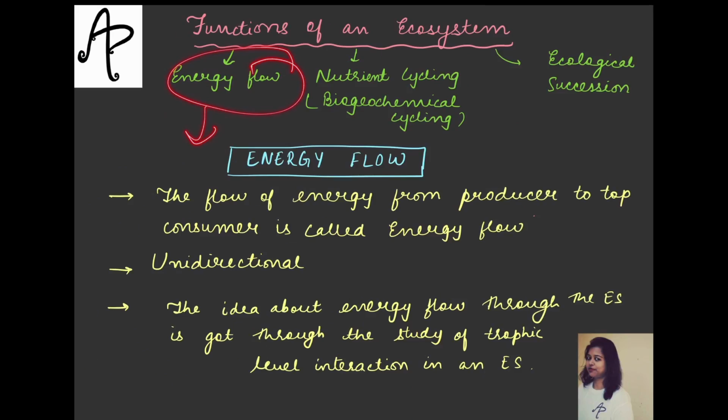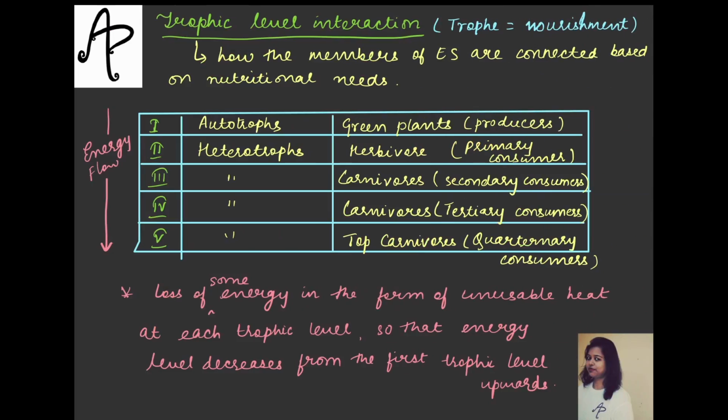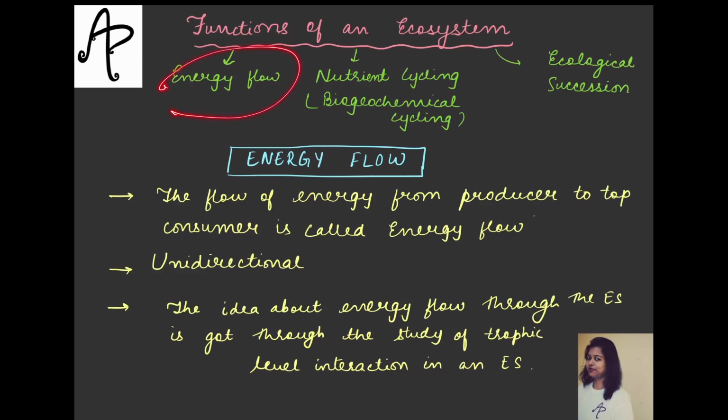उसी में एक सब हेडिंग था पोल्यूटेंट से रिलेटेड, that is why we did that, है ना, because energy flow में ही we talked about this trophic level interaction. So we have finished this entirely. Next topic is this. Once we finish this, then we talk on the ecological succession, and once all of these will be done, then the entire ecosystem functions would be finished.